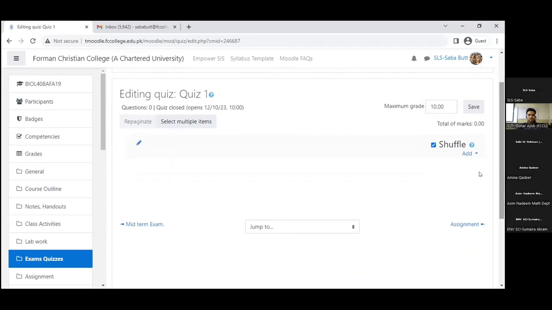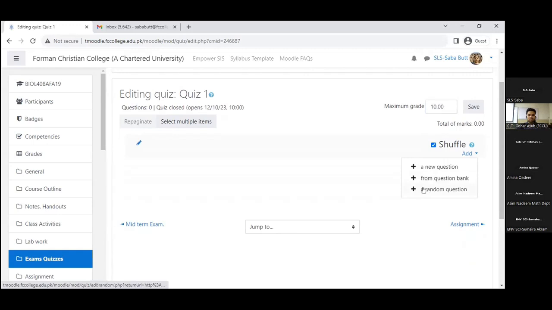Now, how to add a question? You can see just below the shuffle, there is an add button. Like this. And we can see add a new question. We can add from a question bank. If a question bank is already set up, we can add questions from the question bank. Or we can add a random question.